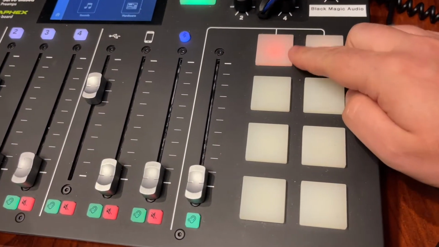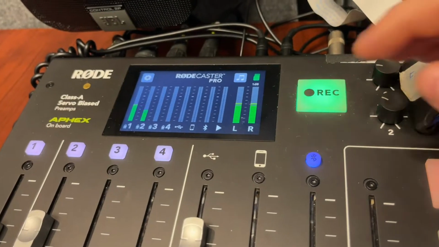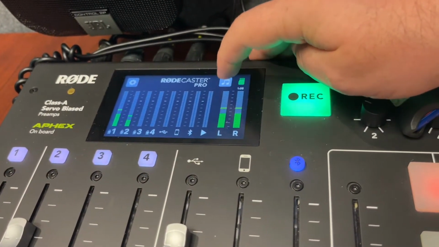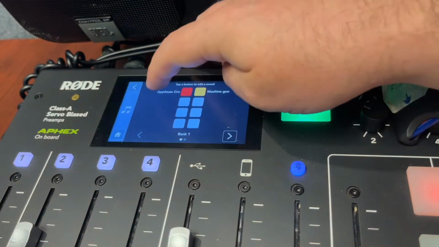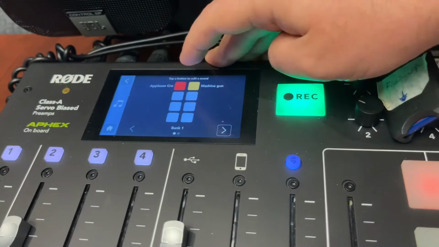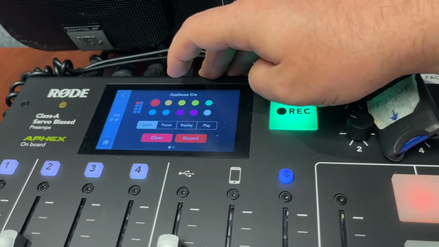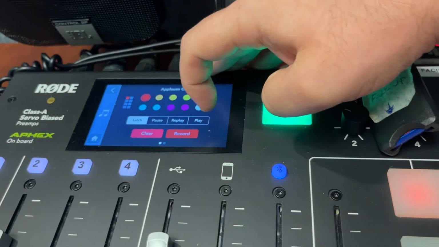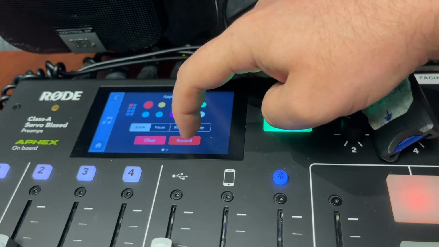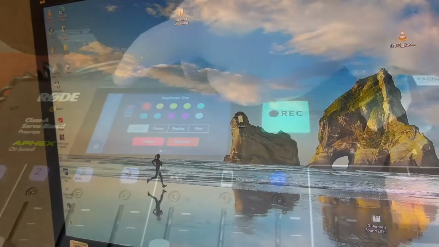There are multiple ways to control these sound effects for your sound pad. On the Rodecaster itself, all you have to do is press the sound effects button at the top, and you can control your banks of audio. You can tap on one of the virtual representations of the audio buttons and control how it plays back. You can record a new sound effect, or you can clear the existing sound effect.